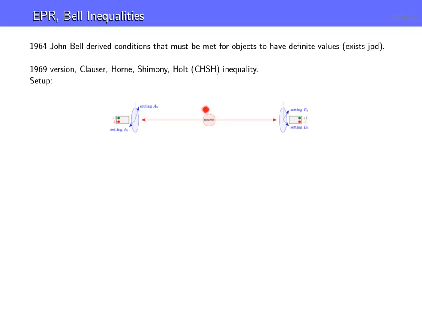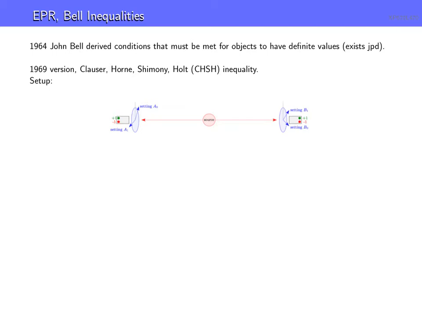So we have some source here, which we could describe in more detail, and we'll do that in a different lecture, if we haven't already. That spits out an entangled pair of particles, or just a pair of particles for now. So there's a source, and then we consider pairs going off to Alice over here, indicated by A, and Bob over here, indicated by B.